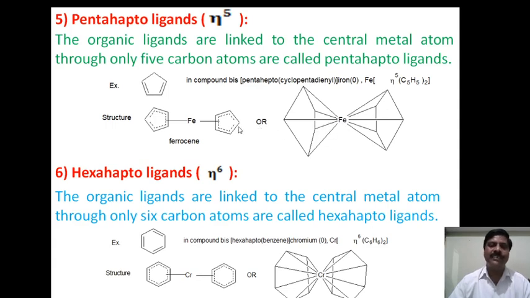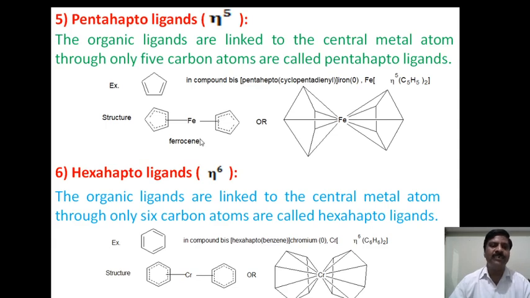We can also abbreviate it by writing iron and placing a single bond to the center of the ring, indicating that all carbon atoms are bonded with iron. This is called a pentahepto ligand.